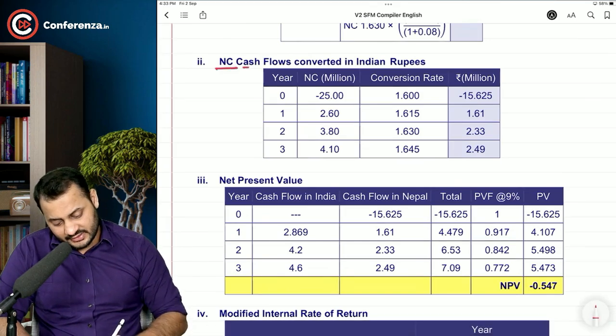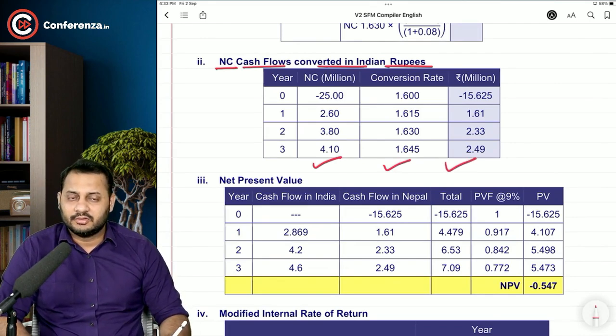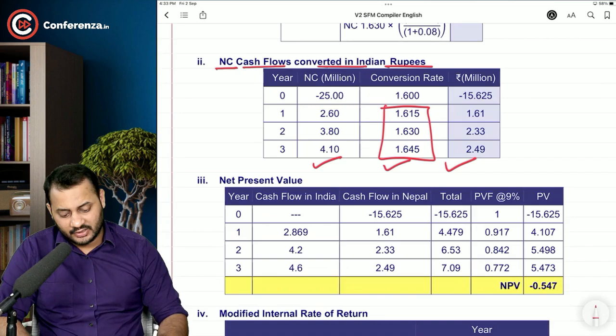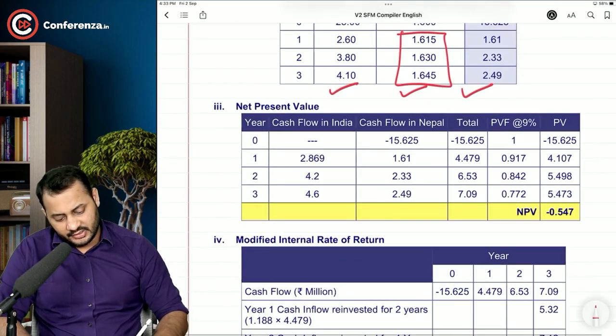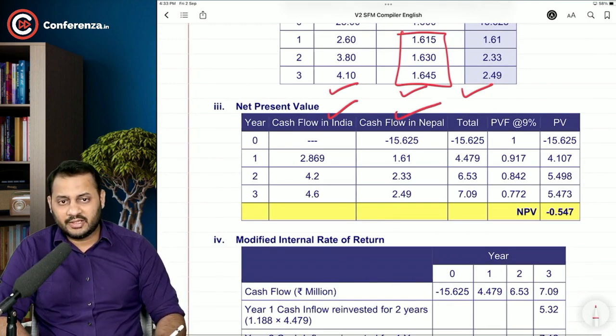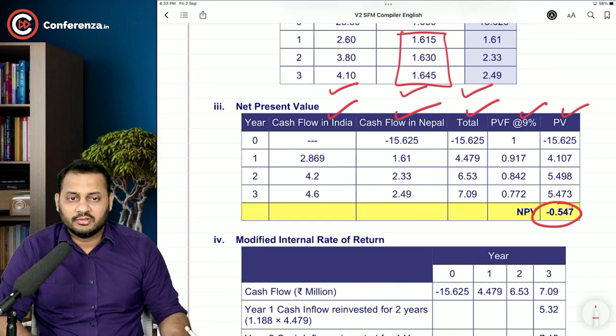So Nepali currency cash flows converted in Indian rupees. Nepali currency conversion rate and Indian rupees. These are the three rates that you have calculated from the purchasing power parity theory here. And then you are putting it in Indian cash flows of Nepali cash flows in rupees, total present value. That's it, simple. End of the story.